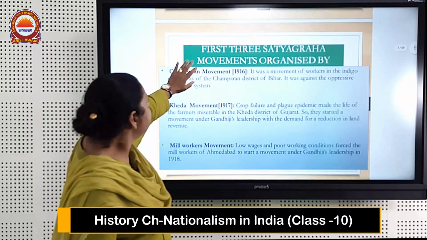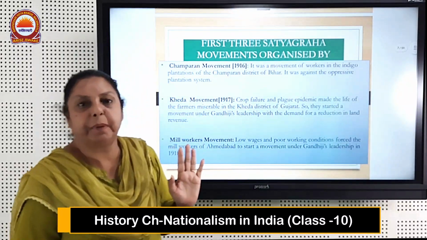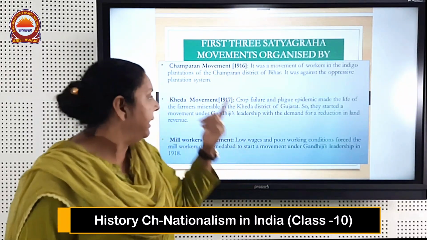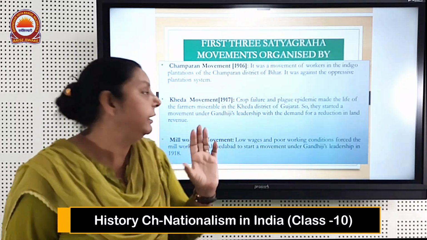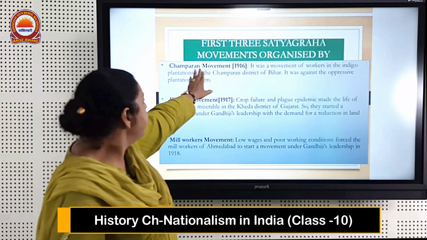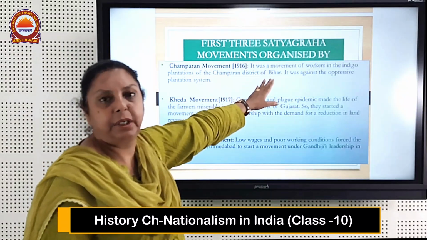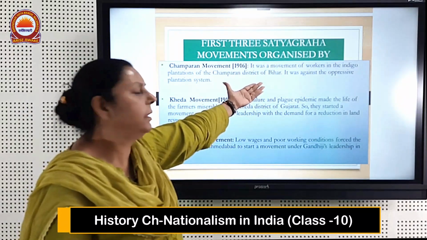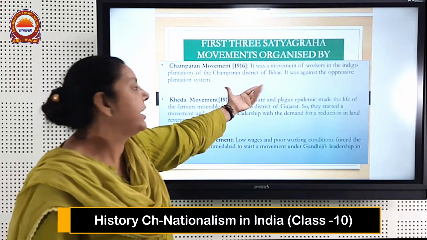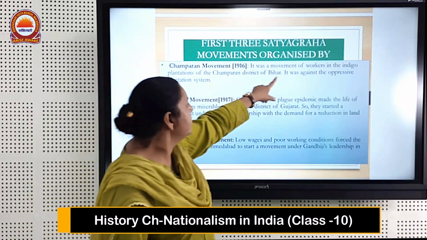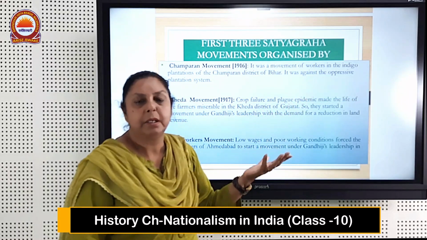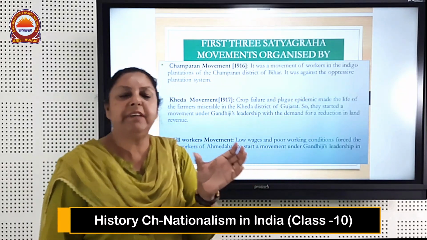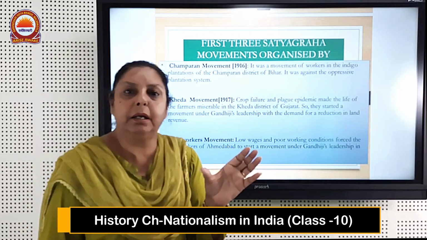the first three Satyagraha movements that were organized by Gandhiji. There were three movements that he organized first. First was the Champaran Movement, 1916. We have been asked many questions related to that in the CBSE board exams. It was a movement of workers of indigo. Indigo, we know, is the blue color that we give as a dye to white clothes.